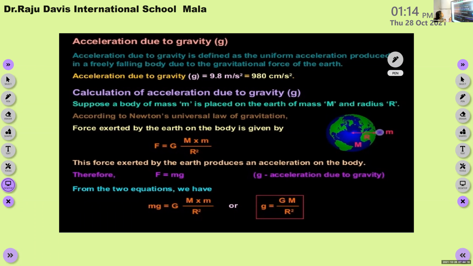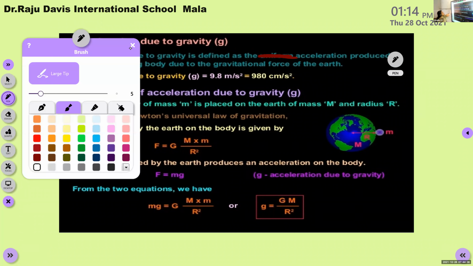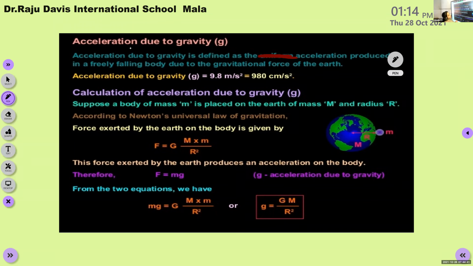Okay. So acceleration due to gravity is defined as the acceleration produced in a freely falling body due to the gravitational force of the earth. Or you can simply define it in your own words. It is the acceleration due to the gravitational force of the earth. That is what is known as acceleration due to gravity.